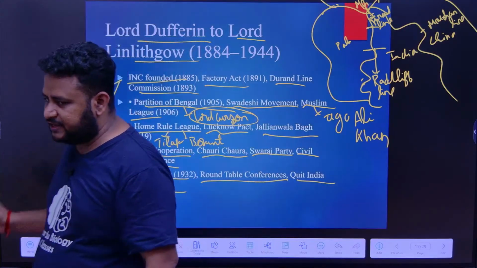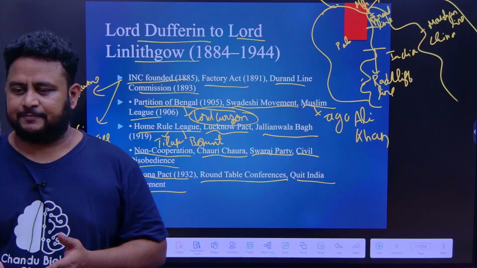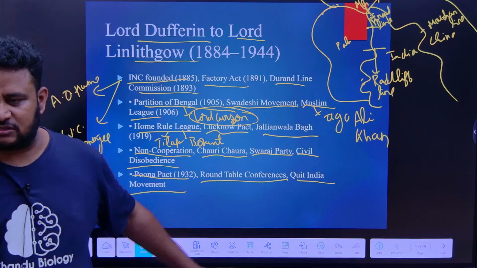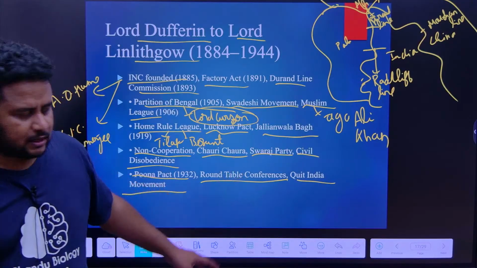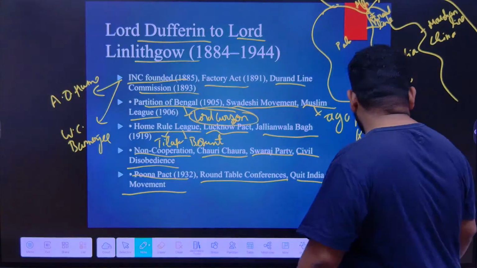This and all I have told briefly now, but when we discuss Indian national movement, each of it we will understand in a better way, and also all the significant events that we will learn. Now this is about Lord Linlithgow, that is 1944. Okay. Next what do you have?